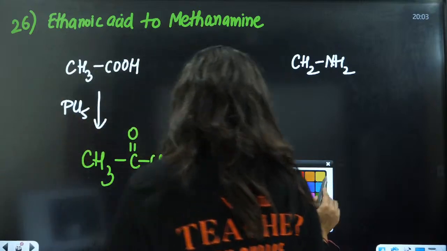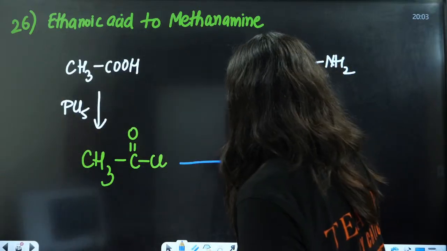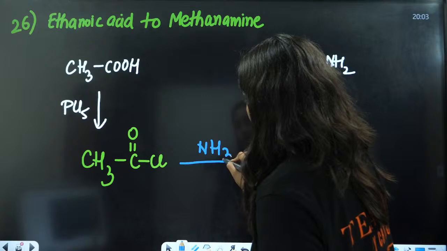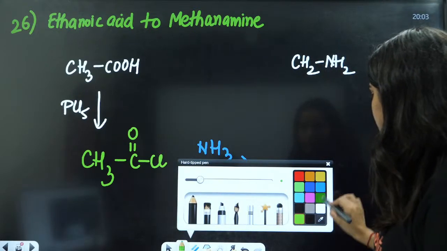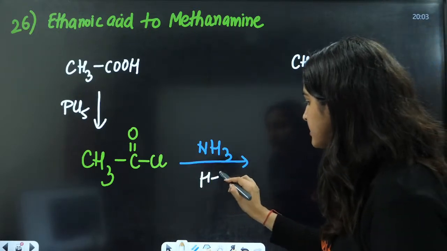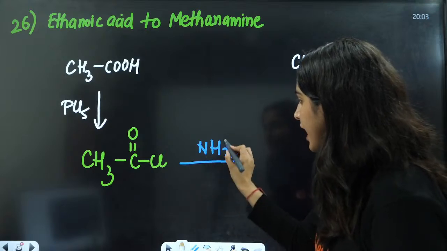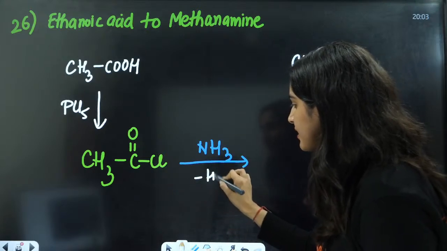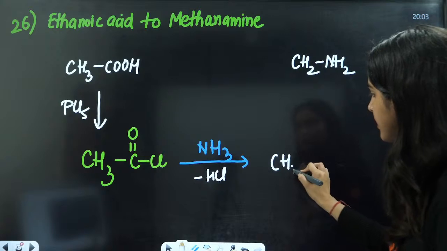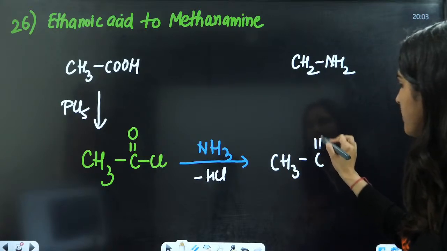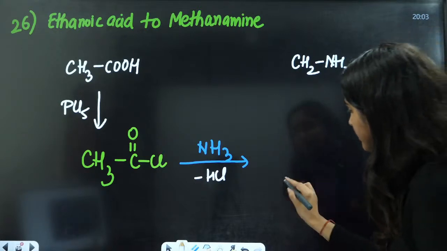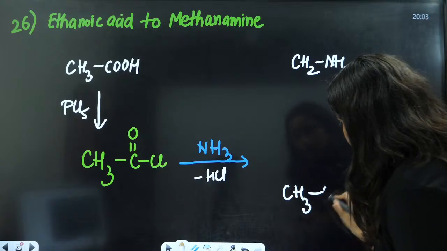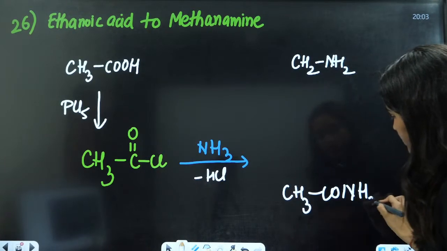Now, to this, if I add NH3, that is ammonia, minus HCl, the hydrogen from here and Cl from here, you will get CH3C double bond O NH2. You can write it as CH3CONH2.